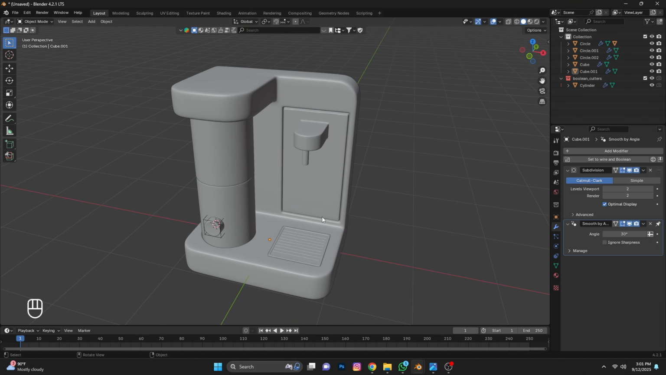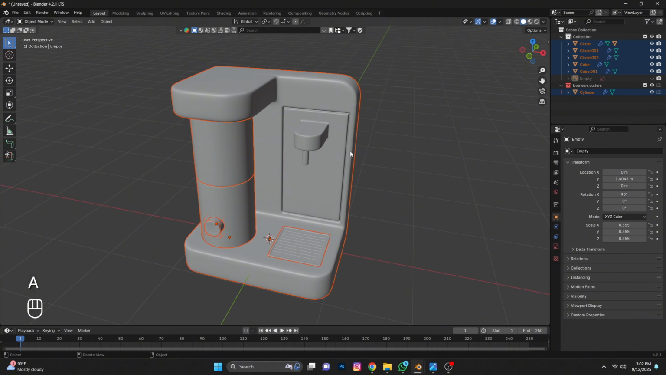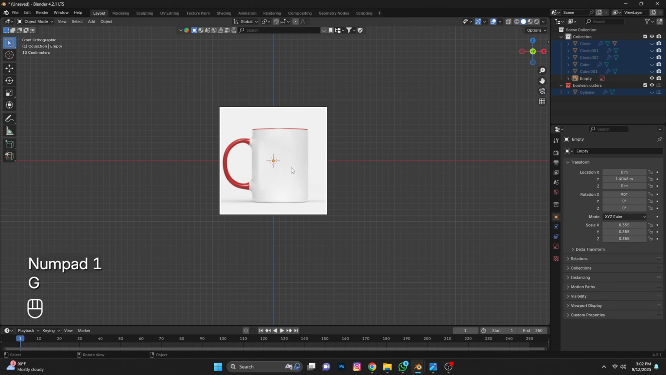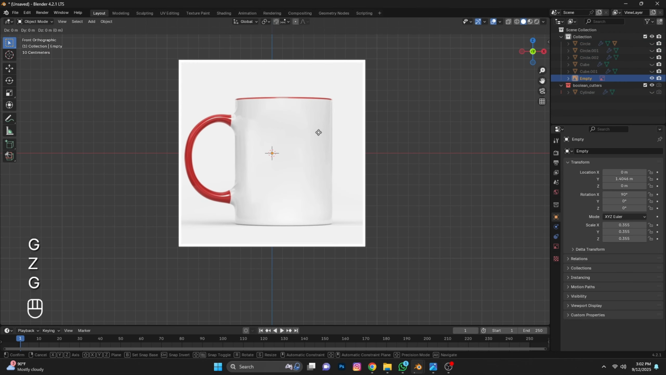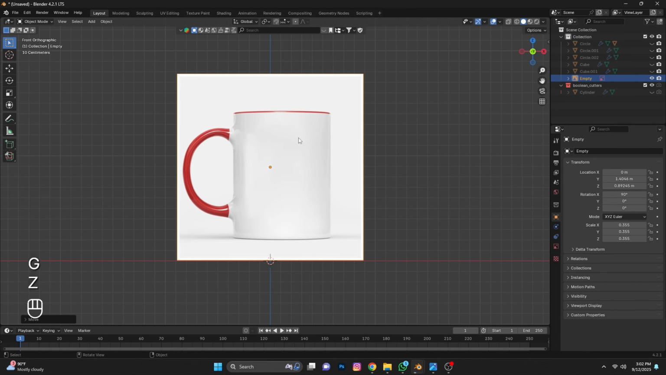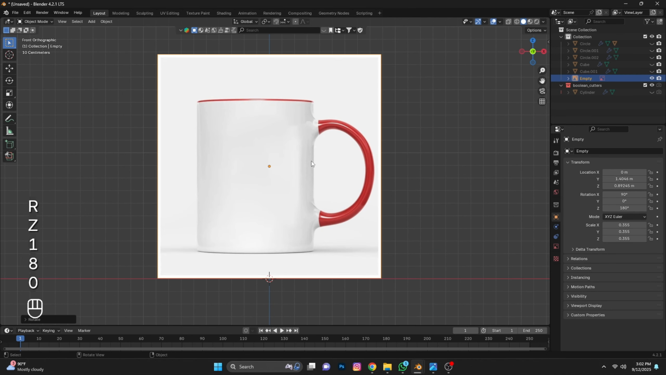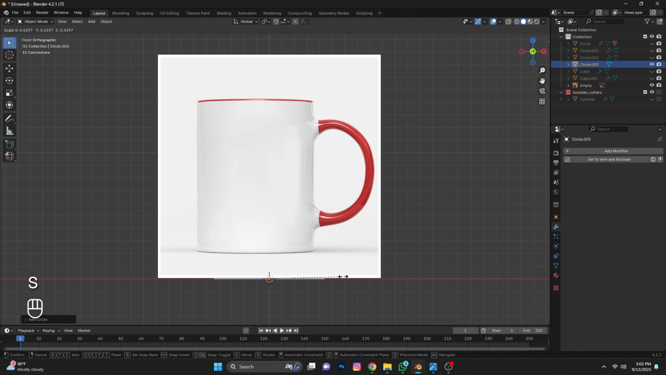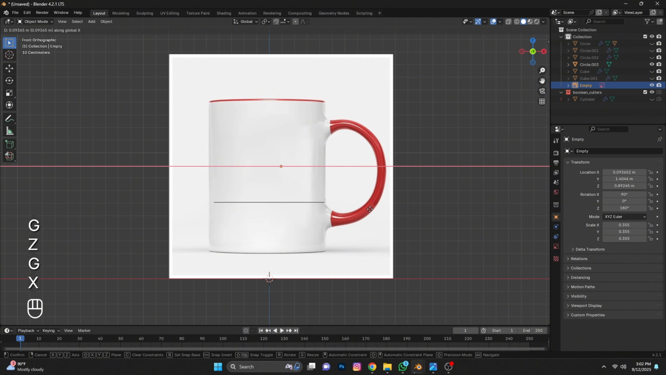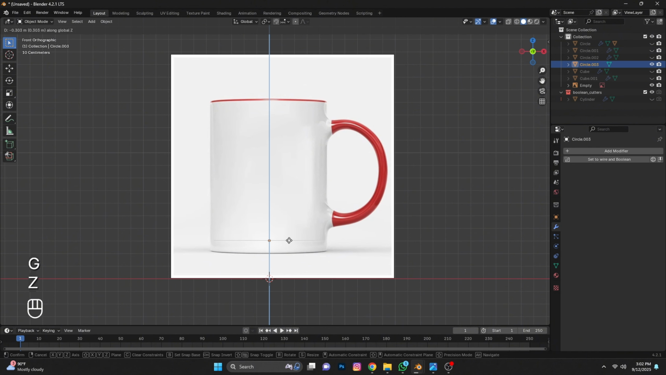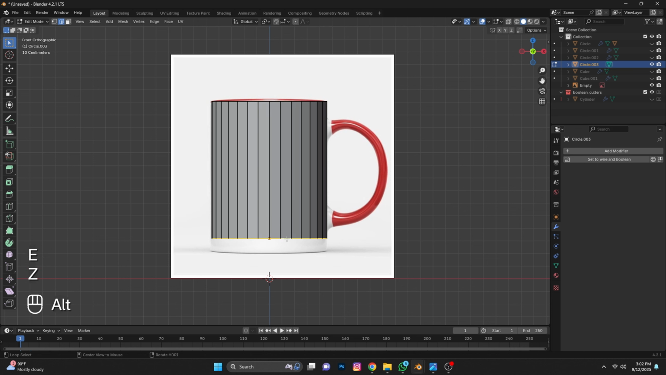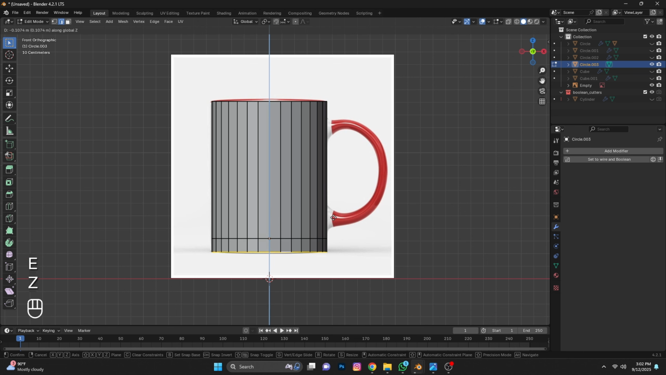Now we will make the cup. Select all, press H to hide. Unhide the reference image. Press Shift A, add a circle. In edit mode, select all, extrude. Select the bottom edge and extrude again.